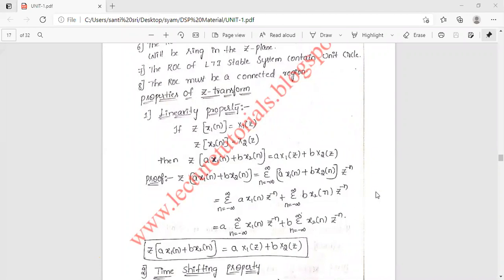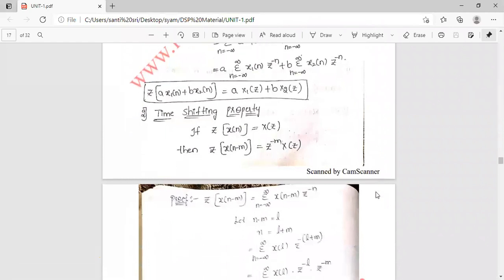Next one is the time shifting property. How is it defined? If the z transform of x of n is equal to X of z, then the z transform of x of n minus m is equal to z power minus m into X of z. How will it be proved?